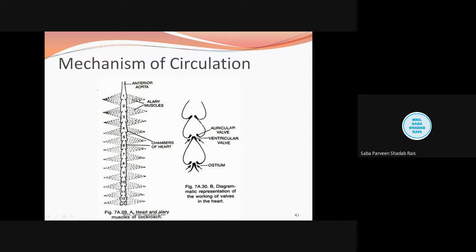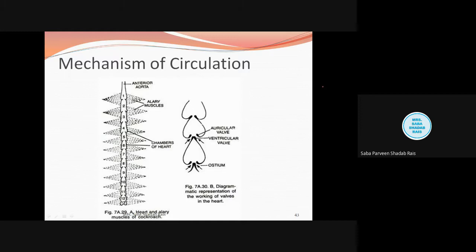Now see what happens when this alary muscle contracts. This is important, students, you are supposed to note it down. When the alary muscle contracts, the pericardial septum gets pulled. Now when it is pulled, what will happen? Automatically the space inside the heart will increase, right? So automatically the blood will enter inside the sinus. Now blood will enter from the ostium, we have learned.